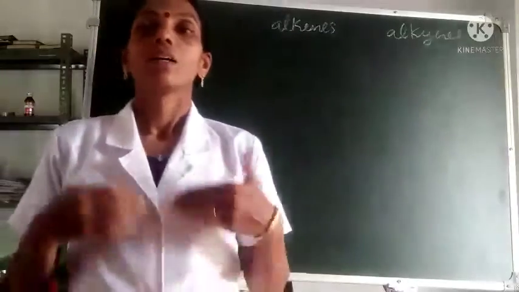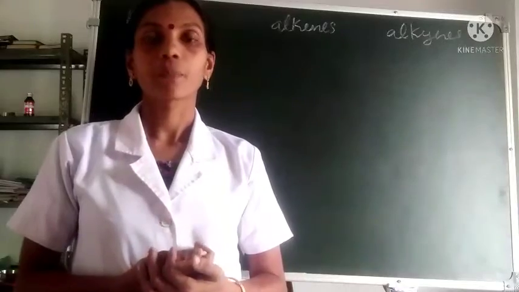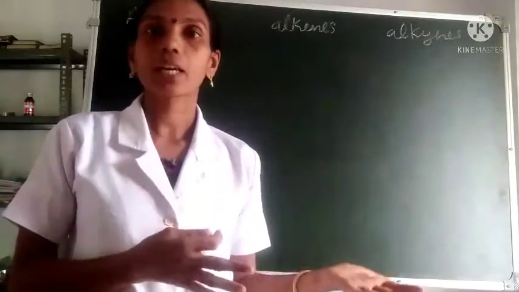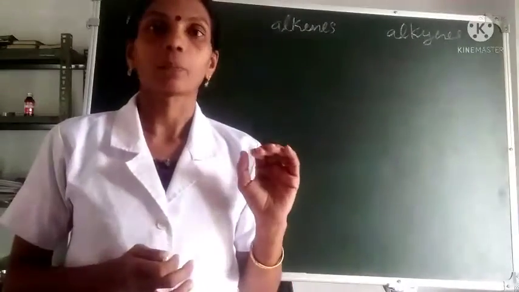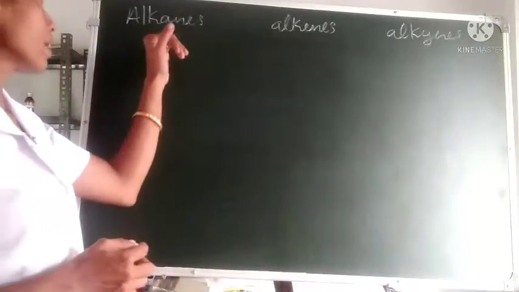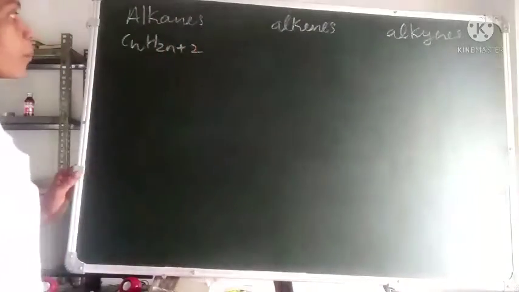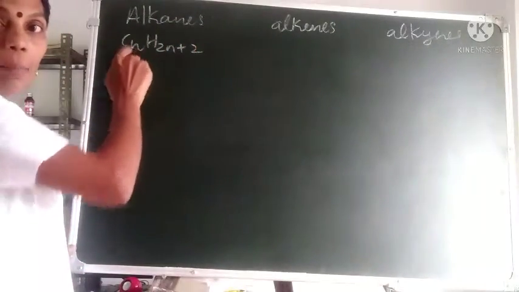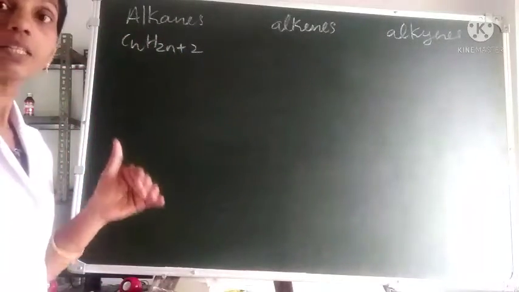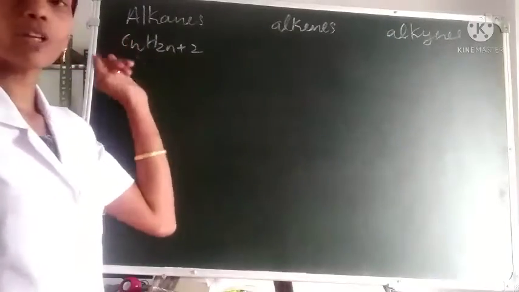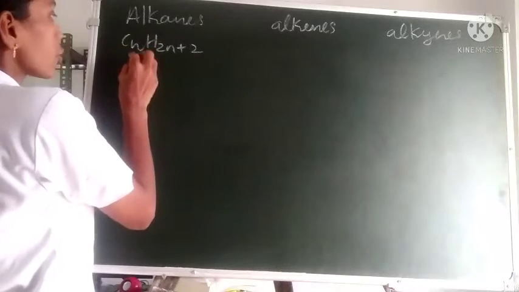Now we can study some examples of alkanes, alkenes and alkynes. Many alkanes, alkenes and alkynes are there. We can study a few examples, their names and their structure. So first, alkanes. What is their general formula? CnH2n+2, where n represents the number of carbon atoms. So to get the number of carbon and hydrogen present in these alkanes, we can give different values for n. Suppose we put n equal to 1.